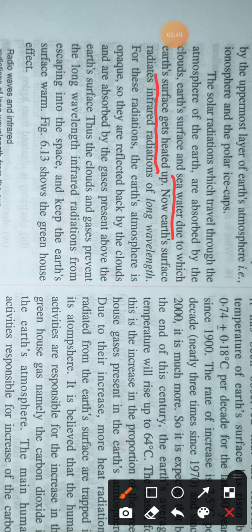So all these types of radiation are either absorbed or reflected back. Only shorter wavelength light can penetrate our earth's atmosphere and reach our earth's surface. When it reaches the surface, it is absorbed by sea water, the sea, or the plants.